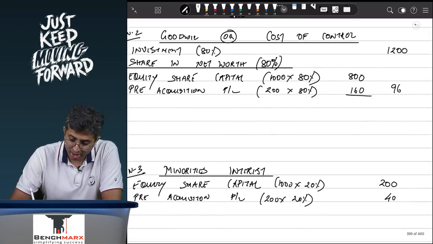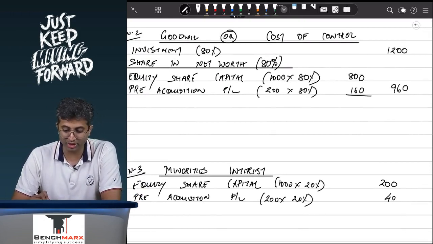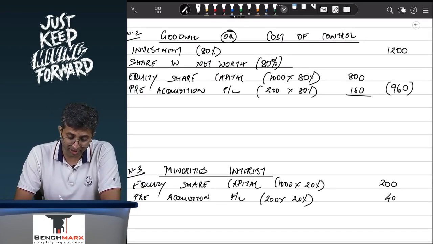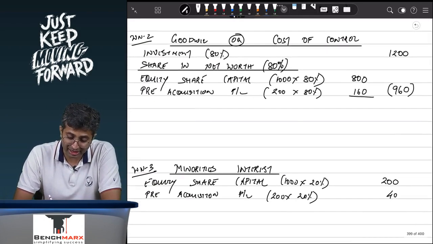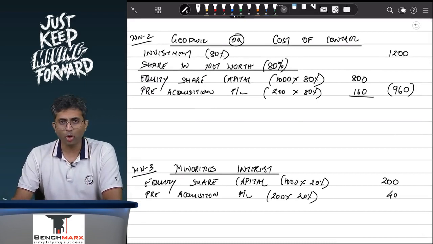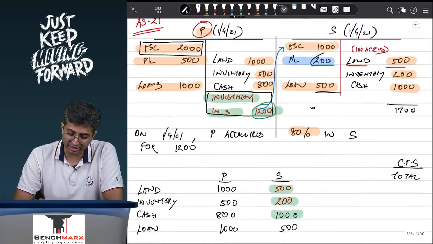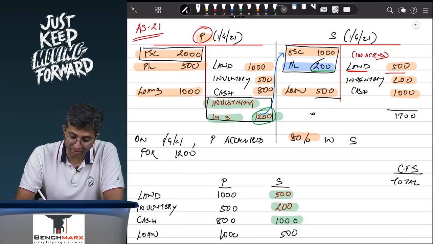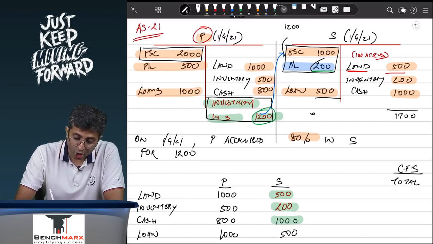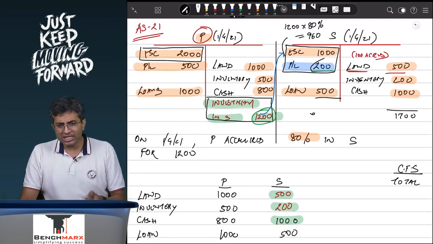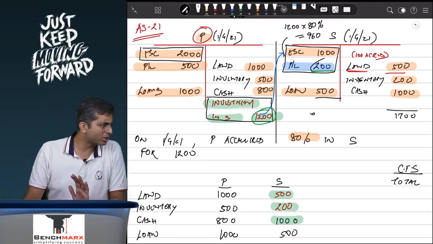So over here you have a total of 800 and 160, that is 960. What does this mean? It means that for getting an 80% share in the net worth, which in today's terms is worth 960, can you alternatively calculate this 960 directly? The answer is yes. You can say that the subsidiary's net worth is 1000 plus 200, that is 1200. 1200 into 80% will come to 960. You have an 80% stake. So ideally you should have made an investment of 960 only.